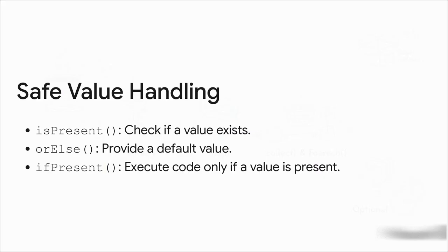An Optional gives you this clean, safe toolkit for working with that box. Instead of writing messy "if value equals null" checks all over your code, you can just ask the box, .isPresent. You can give it a backup plan with .orElse. Or, my favorite, you can tell it to run some code only if something is actually inside, using .ifPresent. It makes your code's intention crystal clear and gets rid of all those defensive null checks.